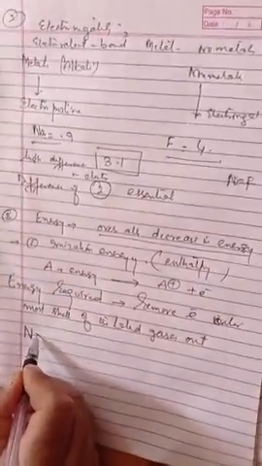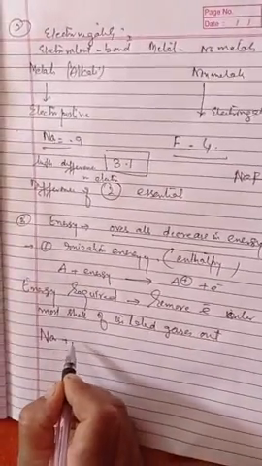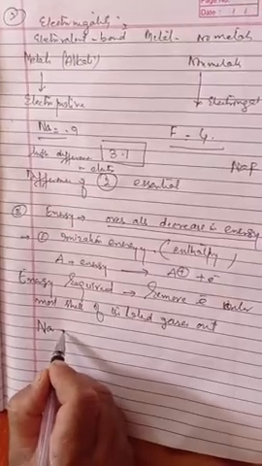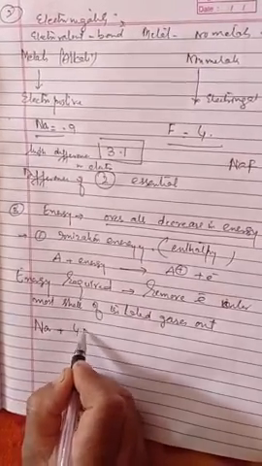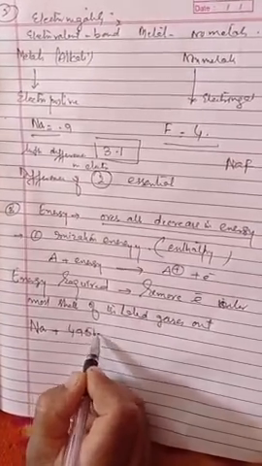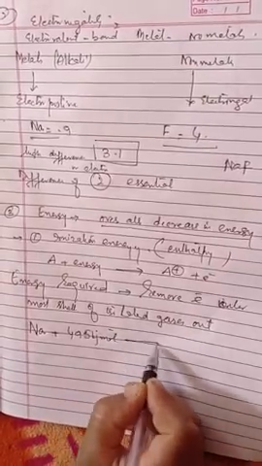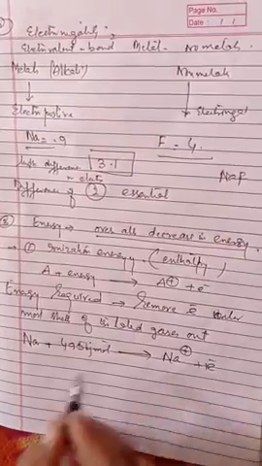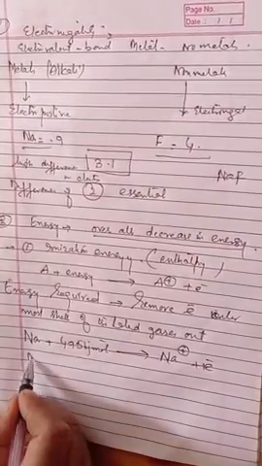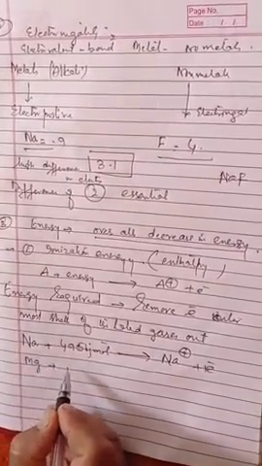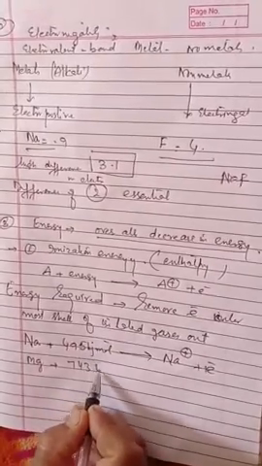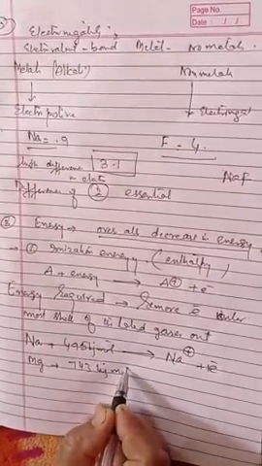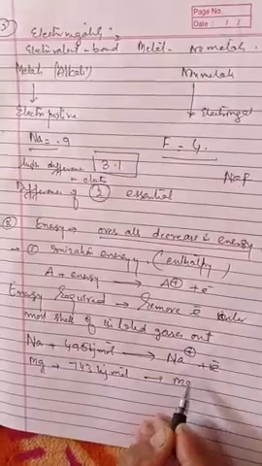For example, if we take sodium and give it 495 kilojoules per mole of energy, it forms the sodium cation and gives one electron. Similarly, magnesium requires 743 kilojoules per mole and gives magnesium dipositive.